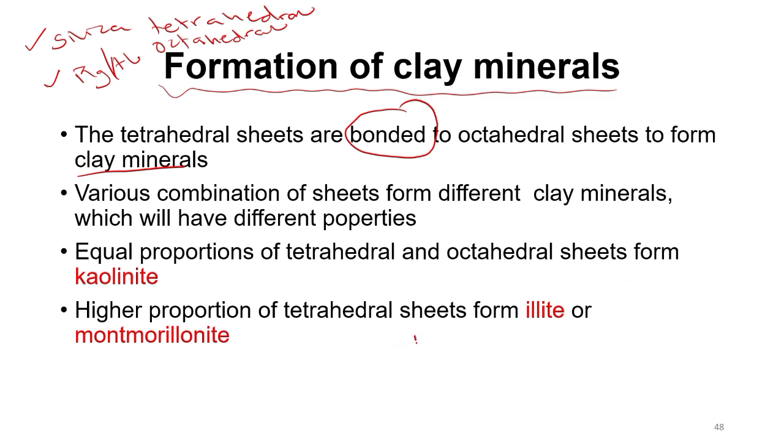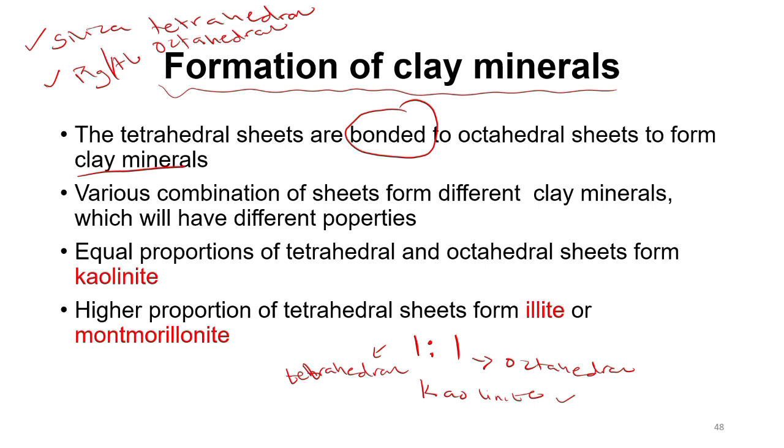In situations where the ratio is equal, that's equal proportion of tetrahedra and octahedral sheets, then we have the kaolinites being formed. So let's say a ratio of 1 is to 1, one tetrahedral and one octahedral, then we have the kaolinites being formed. So let's say 2 is to 2, 3 is to 3, 4 is to 4, 5 is to 5. That's equal tetrahedral and octahedral ratio, then we have the kaolinite clay mineral being formed.